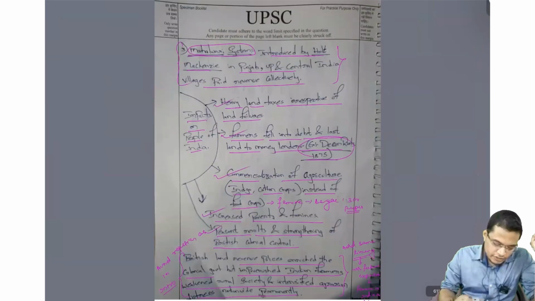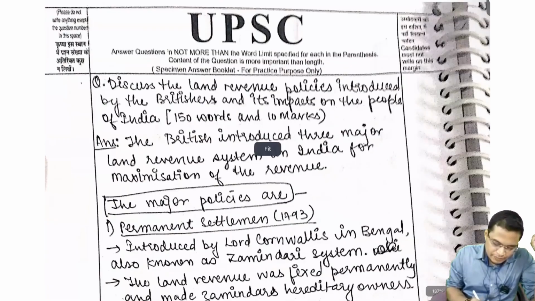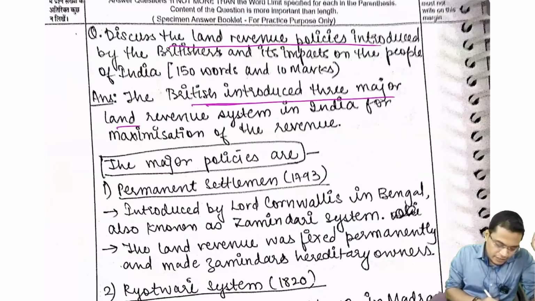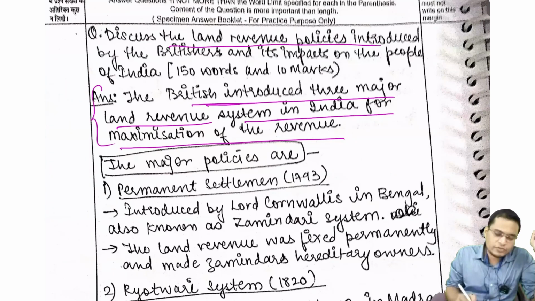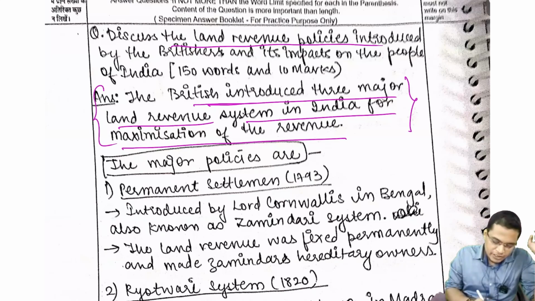So next is: discuss the land revenue policy and its impact. British introduced this measure, land reform system in India for maximization of land revenue. ठीक है, okay. So थोड़ा सा देखो, it's like vague, so there is nothing in 3 lines. I don't think we have given anything. देखो, British introduced this, what is this land revenue system, these measures जरूरत नहीं है.